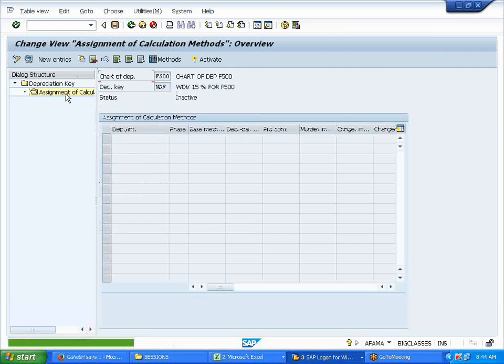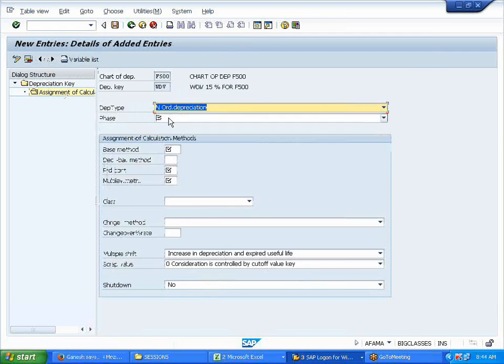So assignment of calculation, new entries, depreciation from the start of the depreciation, it is based on the percentages only, but my period control is FPC. Now this one will change, right? Earlier it was SLM, now it is WDV. We define three altogether.